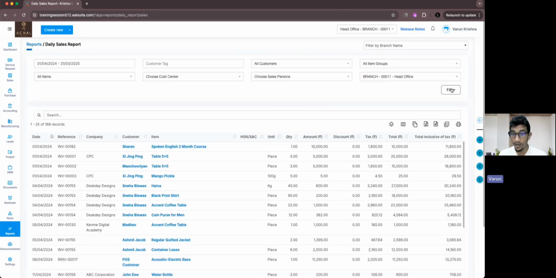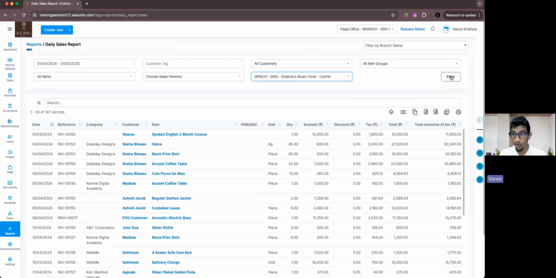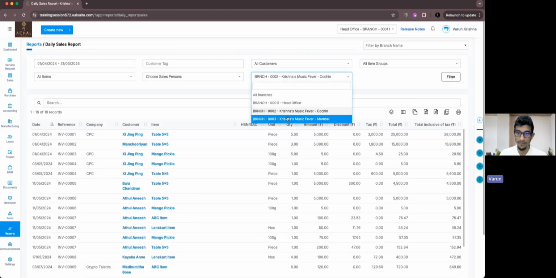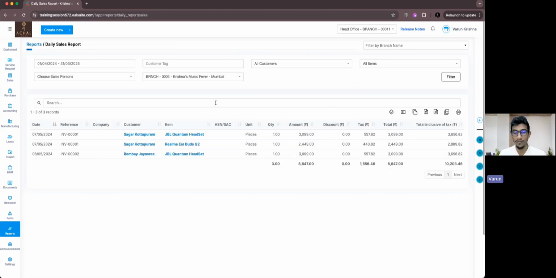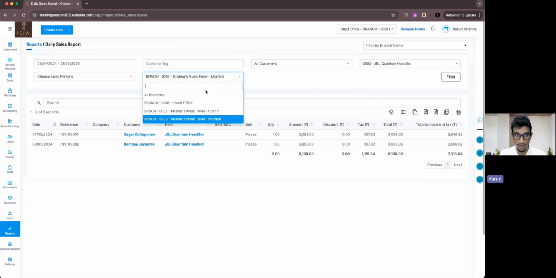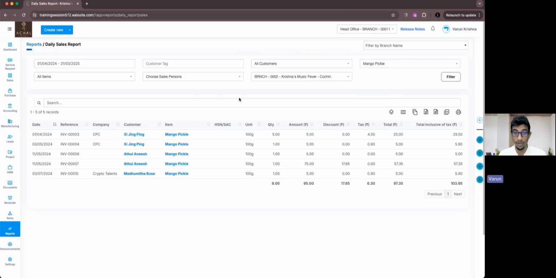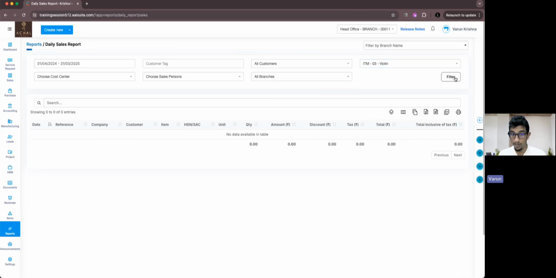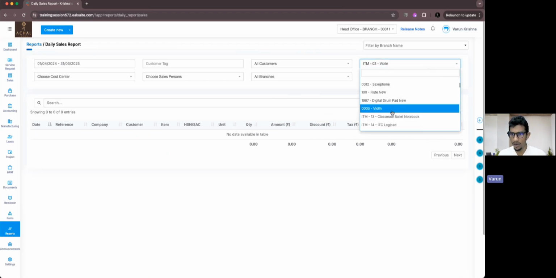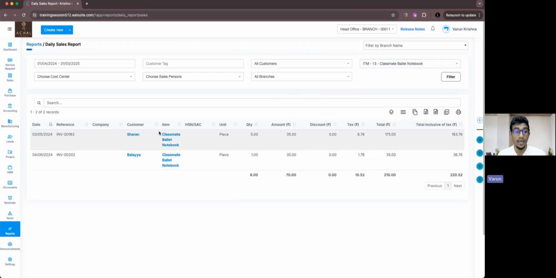Then if you select specific branches, you will get the exact data itself. Everything will be right. Even if you go for specific items, it works. It's working pretty well for all branches and for specific items. I don't think that this particular item was sold in the last 3 months. Yes.